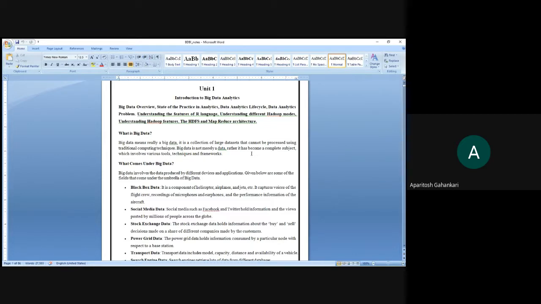But that is not the case with big data. As you can see, the data being generated in social media is a heterogeneous type of data, and that is why this type of data needs to be processed first, and only then can we use the traditional tools to process it. Is it okay? Any query up till now?